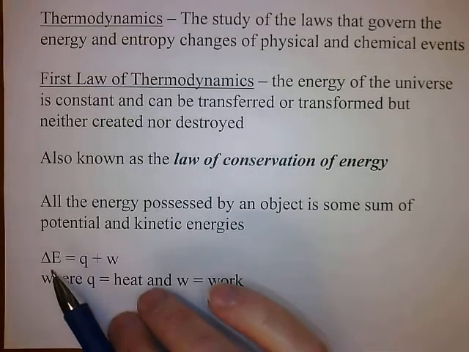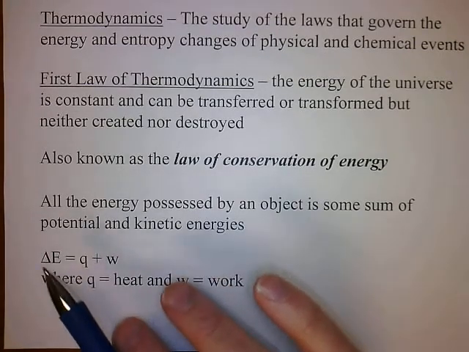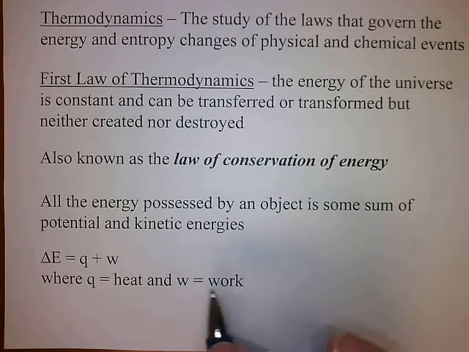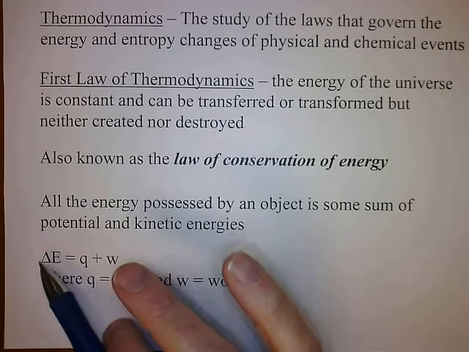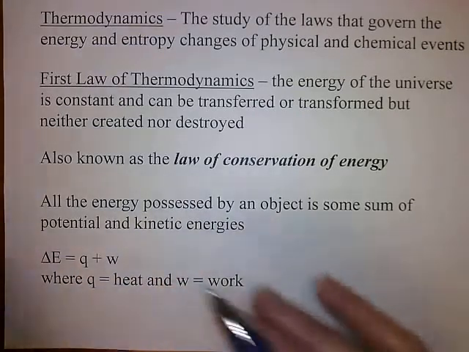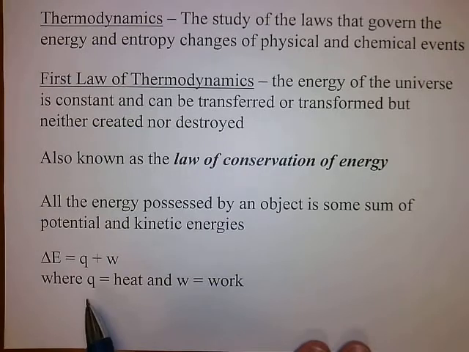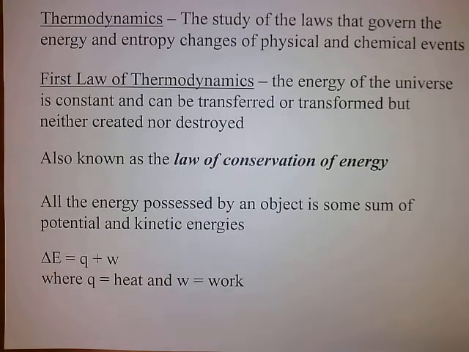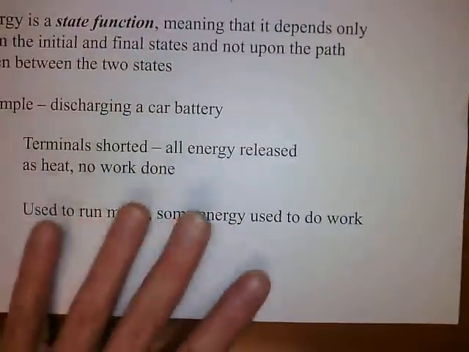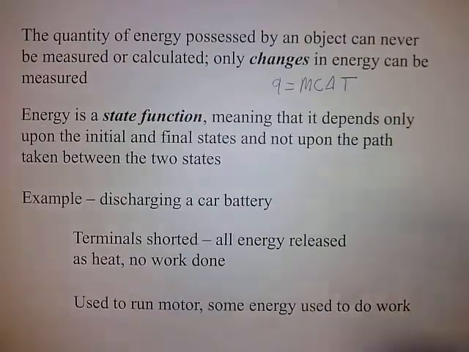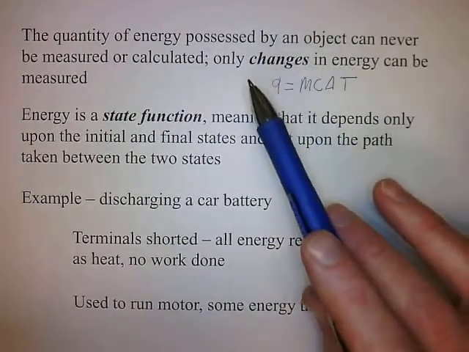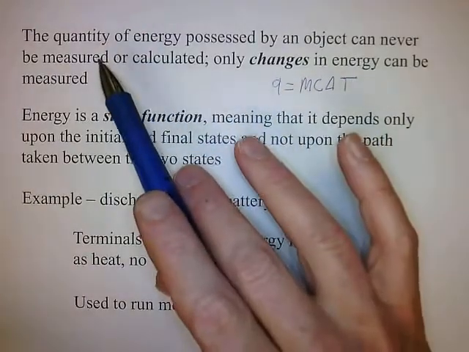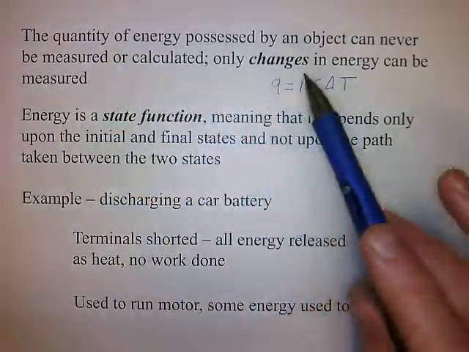So, the energy that an object has is some combination of heat and work. Okay, or let's put it this way. If there's a change in energy, the change in energy appears as some combination of heat and work. Q is the symbol that we use for heat, and W is the symbol that we use for work. Okay, so the quantity of energy possessed by an object can never be measured or calculated. The absolute value. We can only measure changes